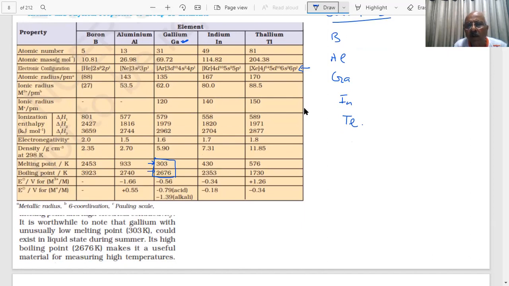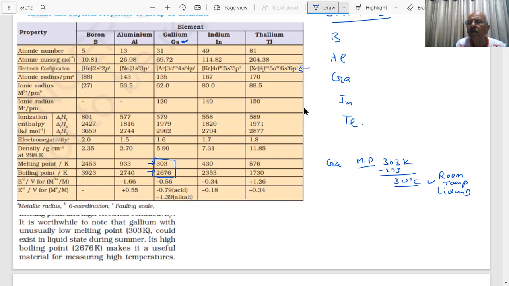Ga, 303 Kelvin. 303 Kelvin means minus 273, how much? 30 degrees Celsius. So at room temperature, student, in summer it can become liquid.